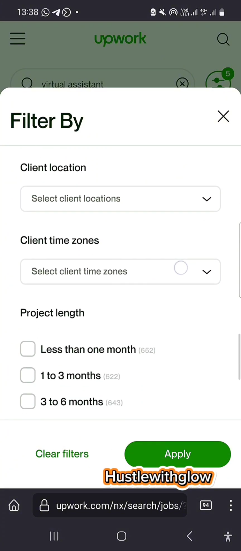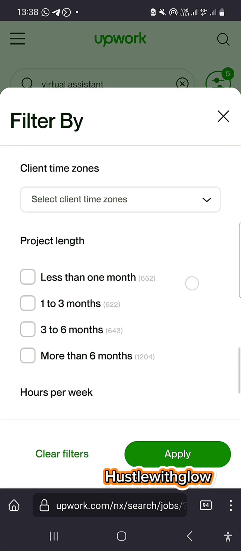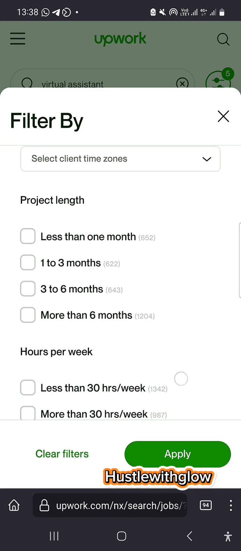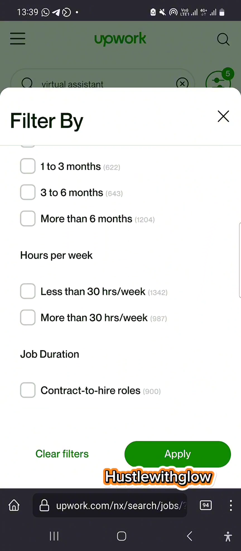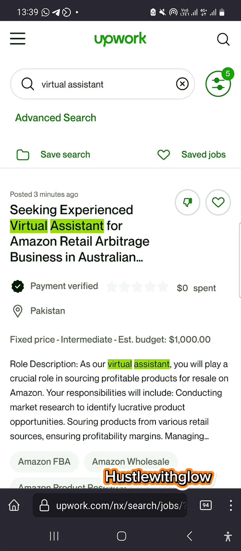So that is all. I'm okay with any location. I'm okay with any time zone. Then the project length is not a problem. Hours per week, not a problem too. And job duration, still okay. So I'll click on apply. When you click on apply, it has filtered the jobs for you right now.